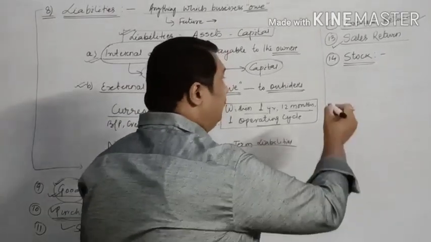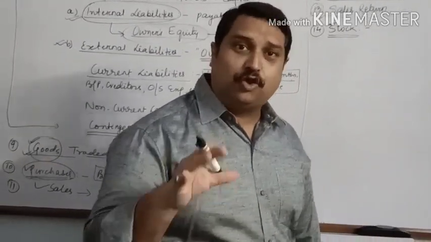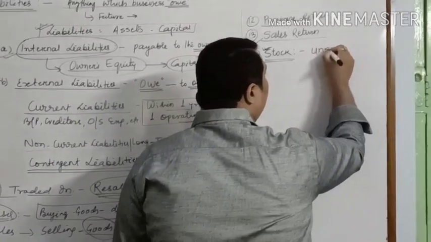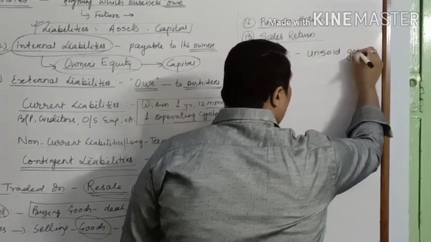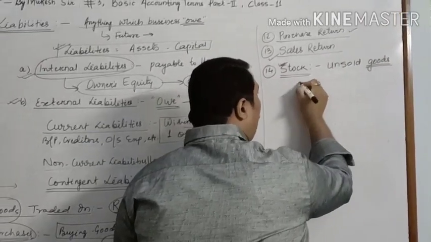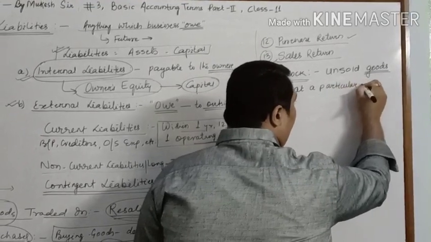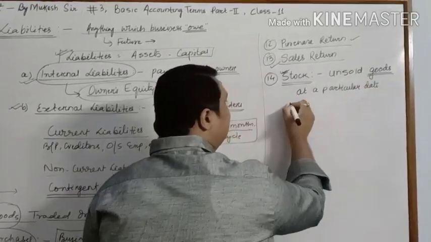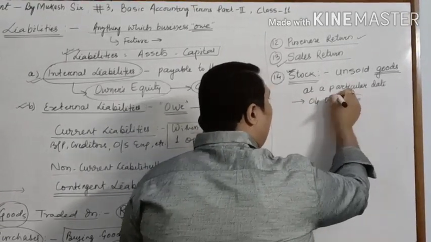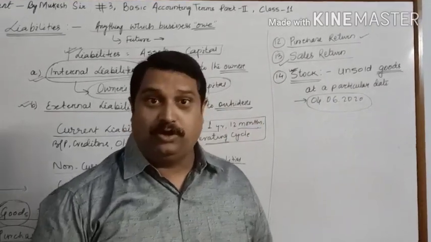But when we say stock, let us understand first of all what stock is. Stock means unsold goods. The goods in which you deal in, if they remain unsold at a particular date. For example, I am doing business and on 4th June 2020, I want to know how much goods have not yet been sold.